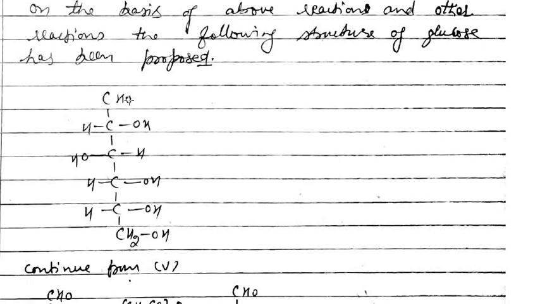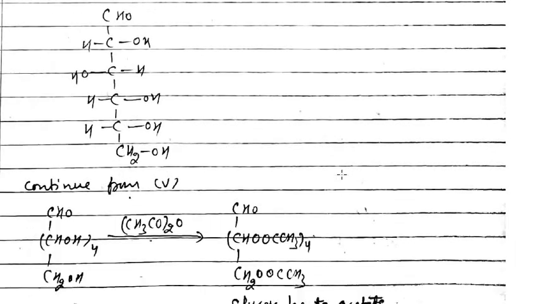So here we write CHO, and you have to remember this structure. So CHO, here OH, that is on the third carbon, OH will be on the left hand side, and then on the remaining carbons OH will be on the right hand side. In this way you can remember it, right? So OH, H, OH, H, OH, H, OH, H, CH2OH, and here above CHO. In this way you can remember it.